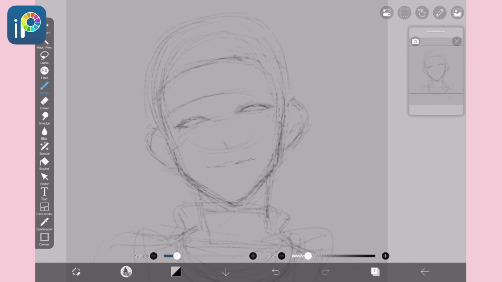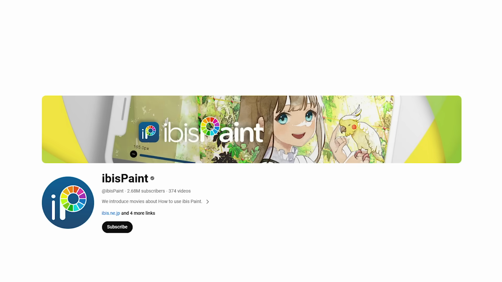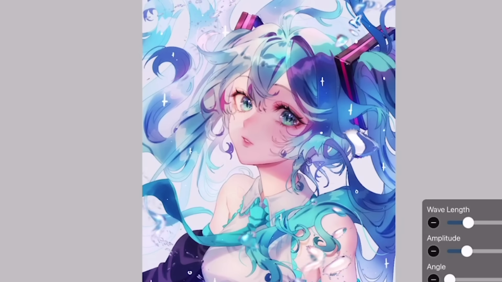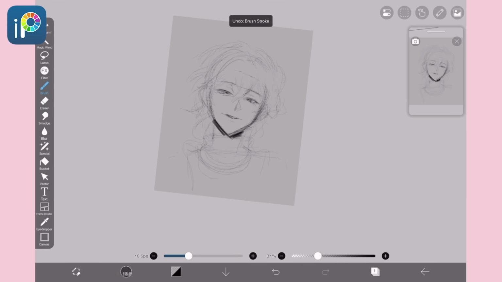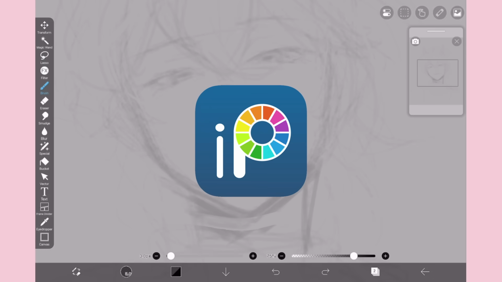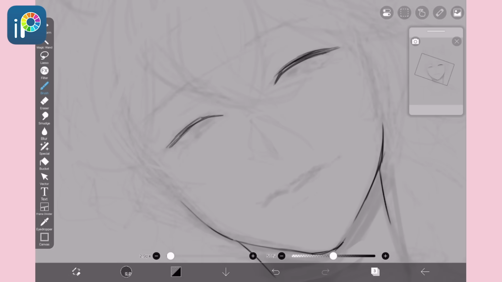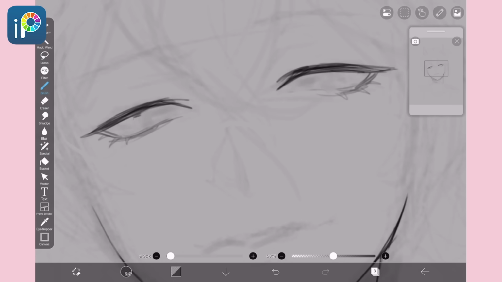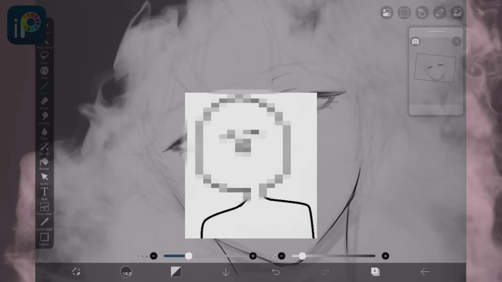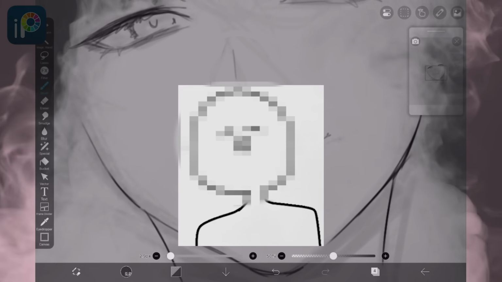One big perk of Ibis Paint is that it's constantly being updated with a large library of video tutorials. I decided to design a character based on the logo's mainly blue and rainbow color wheel. This character is dead inside, with a suspicious smile because this app is very sus. If you know, you know.